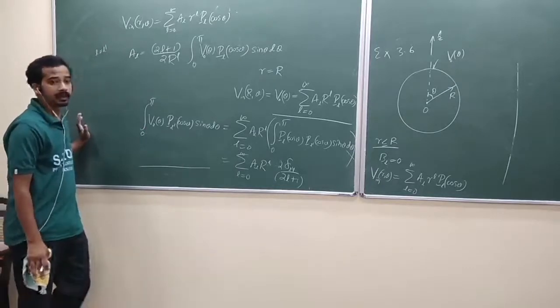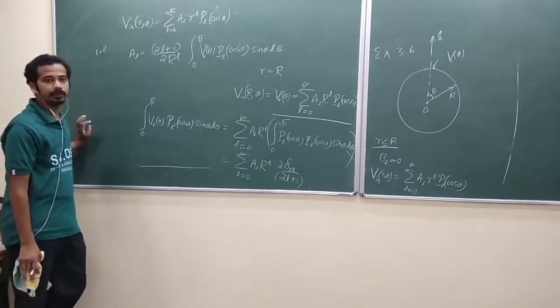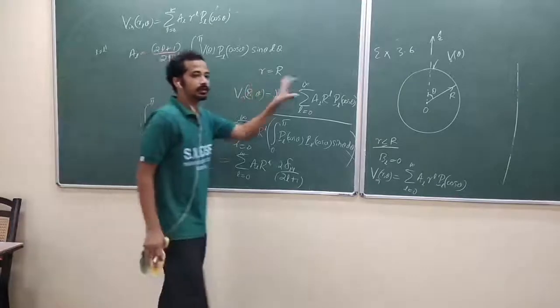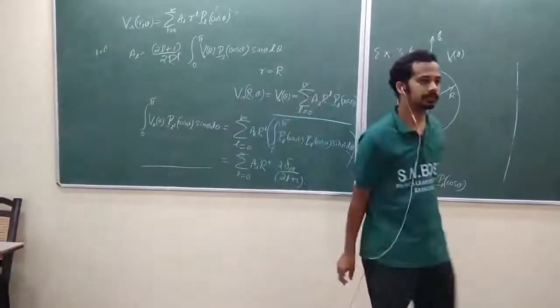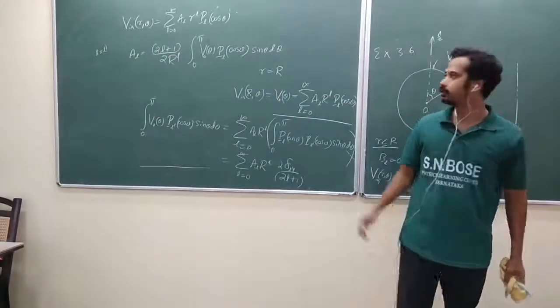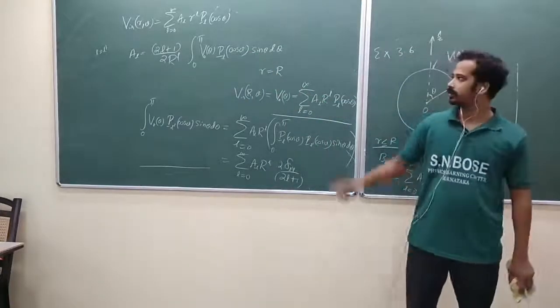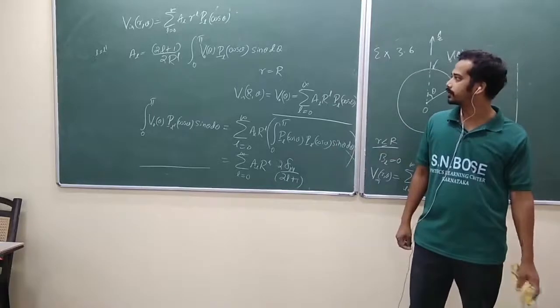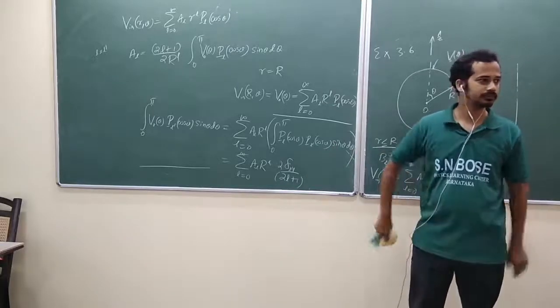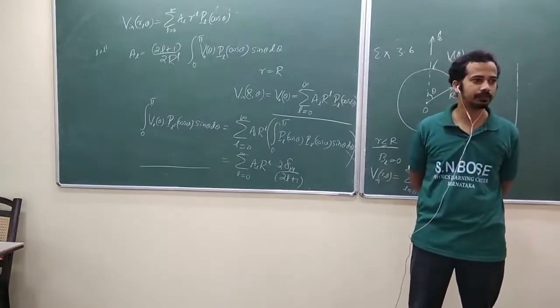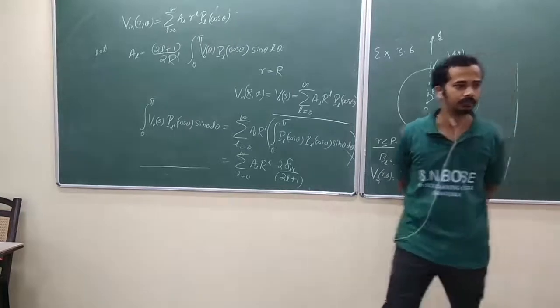But you should know that method. Suppose he has given the V naught of theta, so that you can't write that one in terms of Legendre polynomial, then you may need to do this integral. But you can't do that integral that easily, unless you know Legendre polynomial. You will ask that kind of question only.